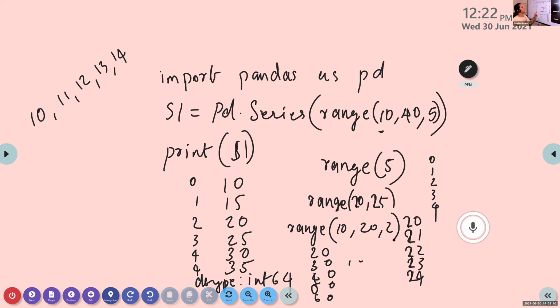For creating a series using range function, we can use range of 5, range of 20, 25 with 2 arguments, or the 3 arguments range function also we can use here. That is the creation of series using range function.